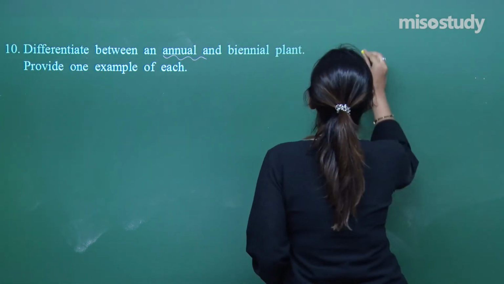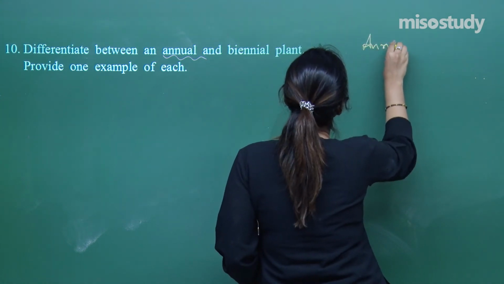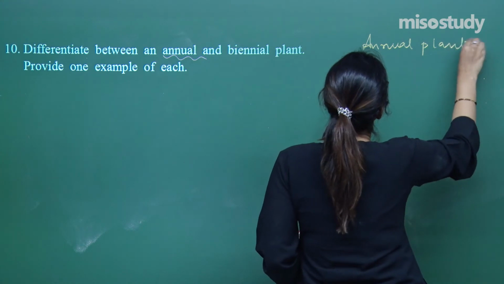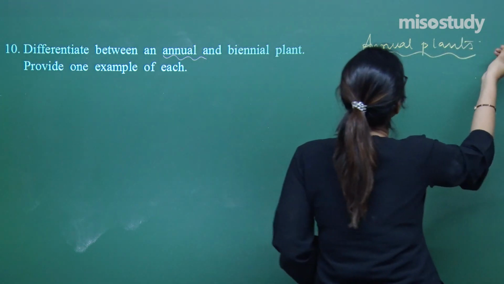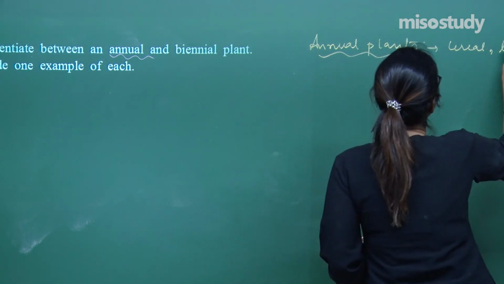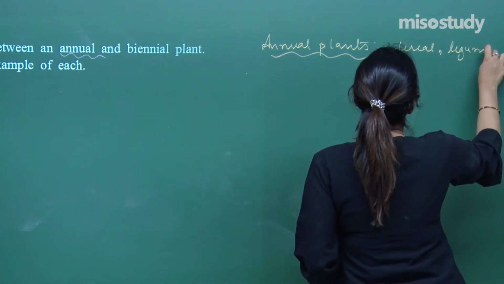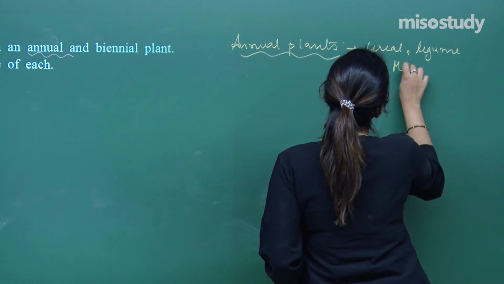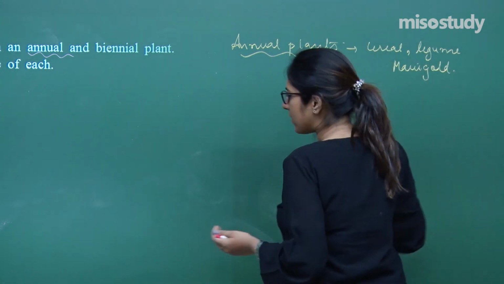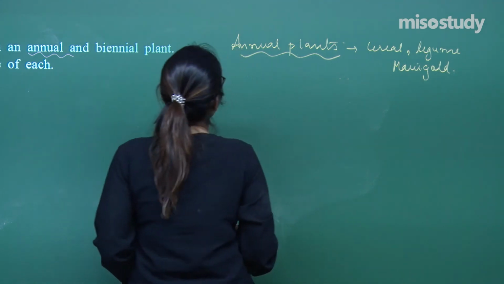So I have separate examples for both of these. For annual plants, you can take examples like cereal, legume, marigold. Many examples are there, like gerbera is also one example.